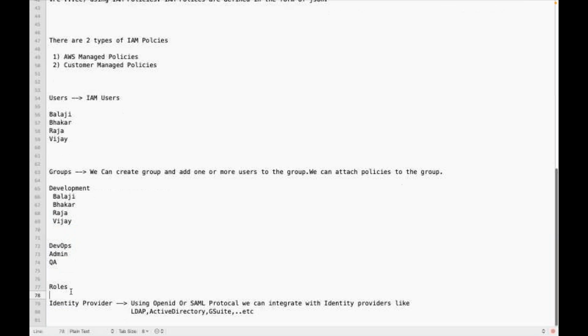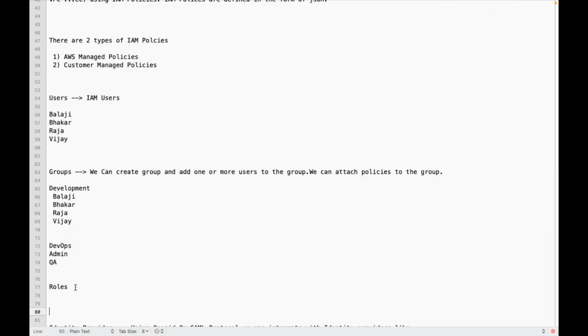And we have something called roles. We can create a role. This role is for a different purpose. Suppose some AWS service, or some application which you are going to run in AWS itself, requires access to the AWS resources. What can I do? I can create a role, attach policies to that role, and attach that role to the AWS service.